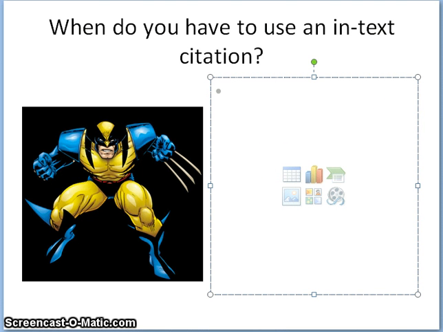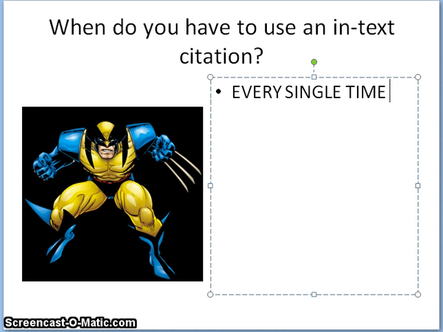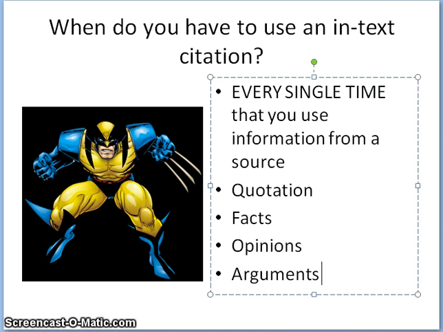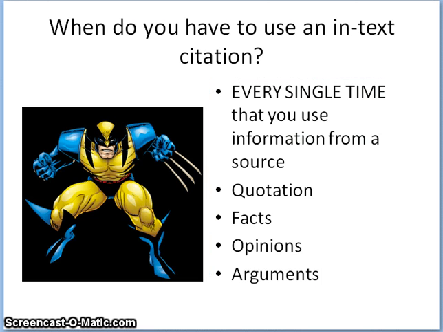When do you have to use an in-text citation? You need to use an in-text citation every single time that you use information from a source. Quotations, facts, opinions, arguments, it doesn't matter. If you didn't think it up in your brain, if you read it somewhere else, then you have to use an in-text citation. A lot of people are thinking that maybe you only use in-text citations when you quote things, but that's not true. You need to tell us where you got all of your information. It actually protects you. It makes you look smarter as well, because now we know that this is not something you've made up, but something you got from a source.